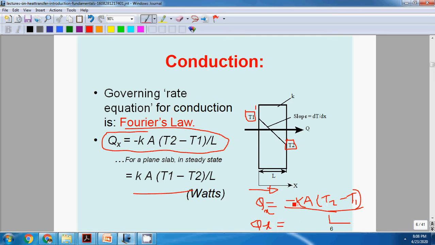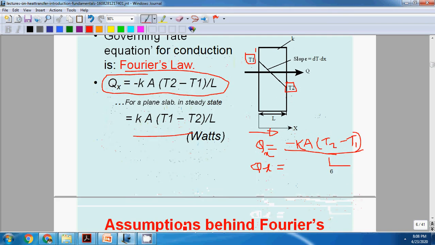If it is minus here, then the term inside, T2 minus T1, will also be negative, and therefore Qx will be positive. Always, if you take each cross section, it is heat transfer from the body, and heat transfer from the body is taken as negative from the first law of thermodynamics.